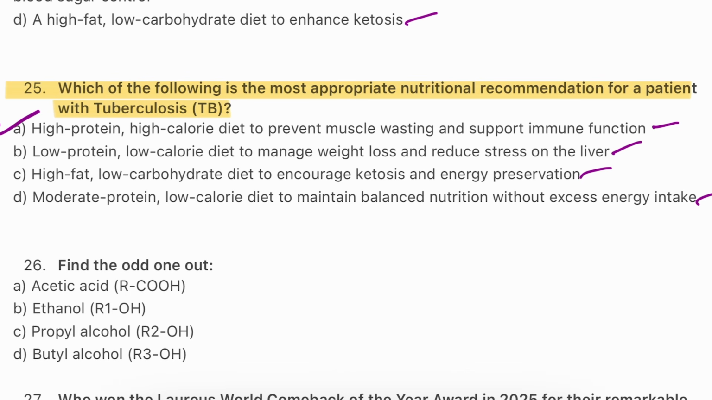The answer is A, high protein, high calorie diet to prevent muscle wasting and support immune function. Tuberculosis increases the energy needs. A calorie and protein rich diet supports healing and fights weight loss and weakness.